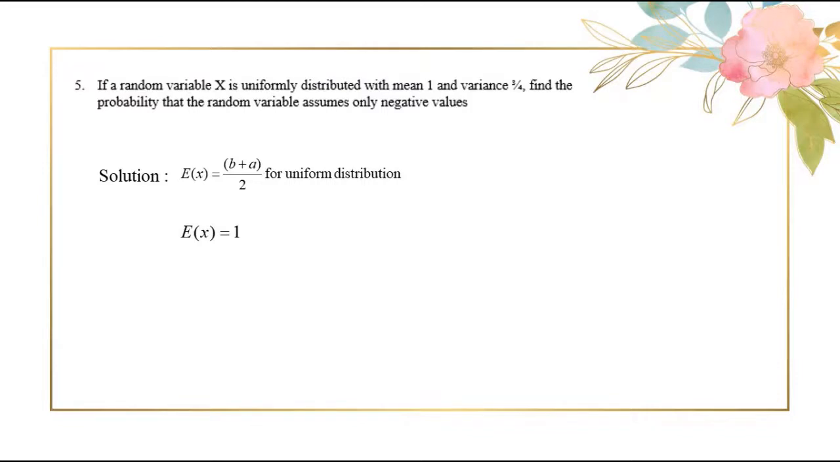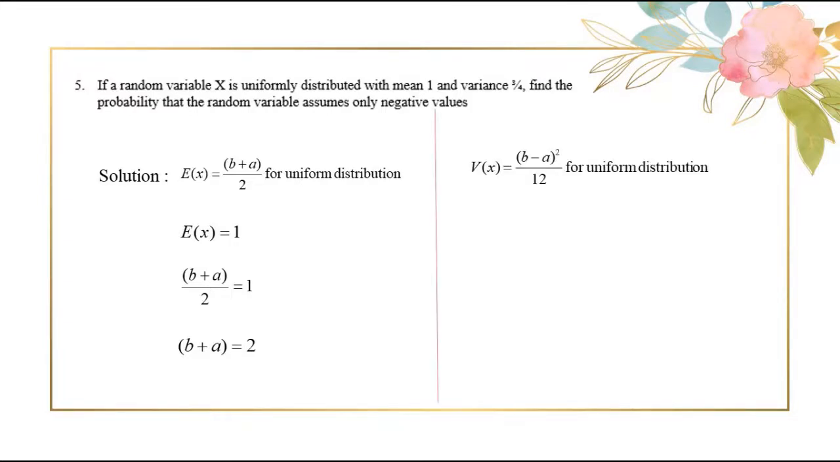Therefore equating these two we get b plus a by 2 equal to 1. So b plus a equal to 2. Also it is given that variance is 3 by 4, and upon substituting and equating these two, you will get b minus a whole square equal to 9, that is b minus a equal to plus or minus 3. Now we are using these equations to find out the values of a and b. Since we have plus or minus 3, we consider two different cases.